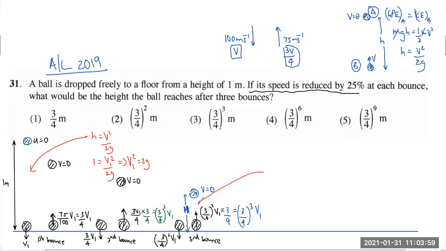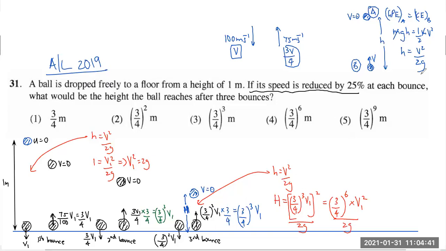And now let's apply that equation for the last instance. H equals v squared over 2g. Now what is h for this part? That is capital H, which we are supposed to find out. And v squared, now you have to be very careful. That will be (3/4)^3 v1, whole thing squared, divided by 2g. So that is equal to (3/4)^6 times v1 squared over 2g.